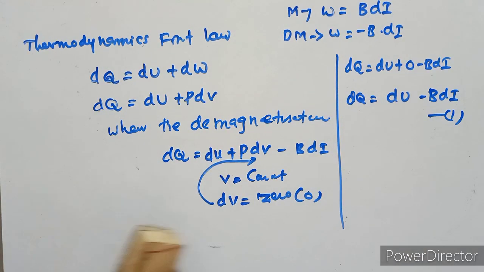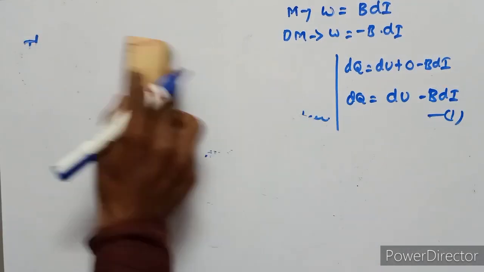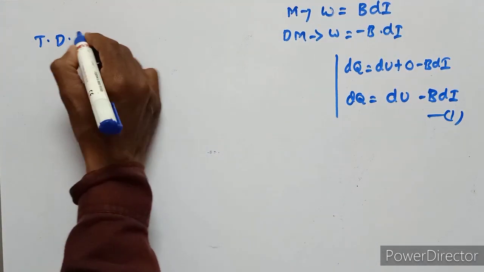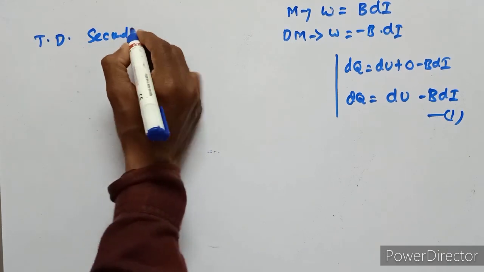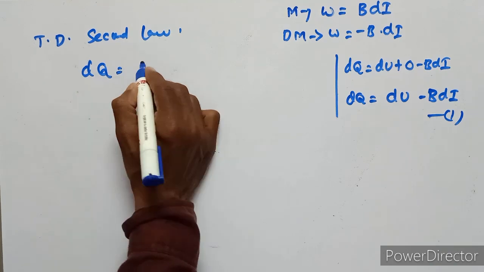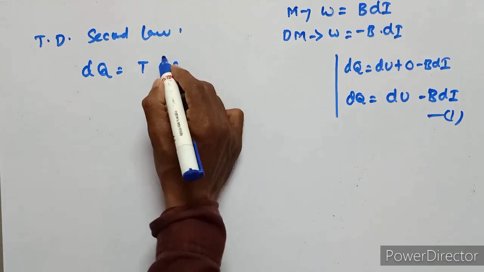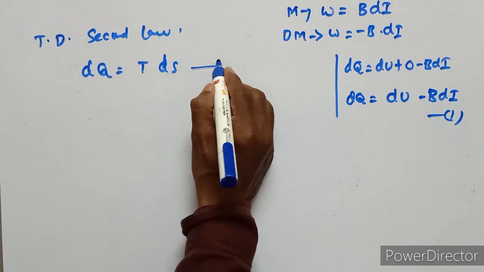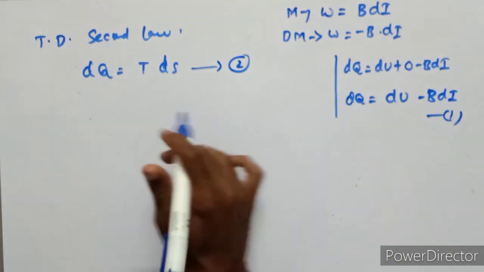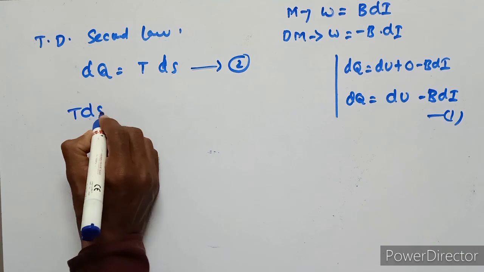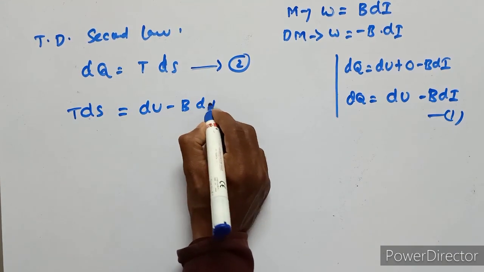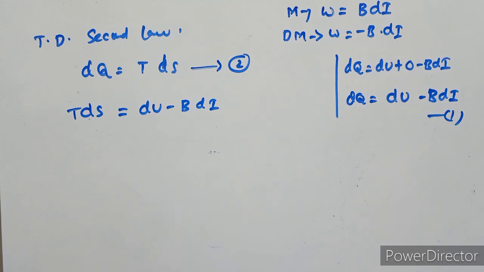From thermodynamics second law, dQ equals T dS. This is our second equation. From 1 and 2, T dS equals dU minus B dI.